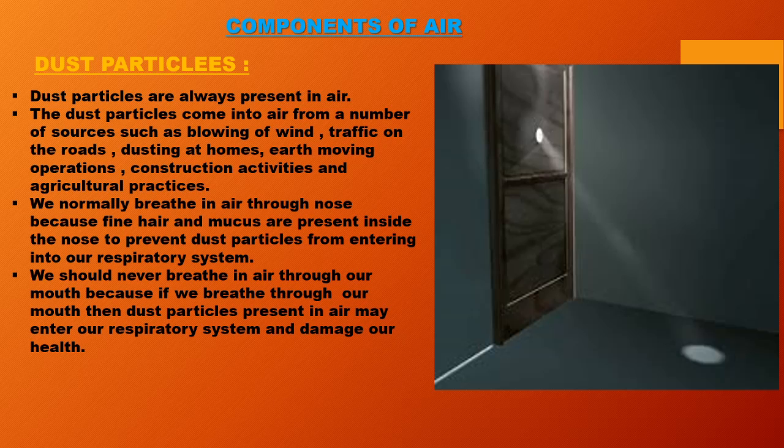So from the different activities being carried out in the atmosphere, dust particles are accumulated. Now these dust particles in the air are variable from place to place as well as from time to time.